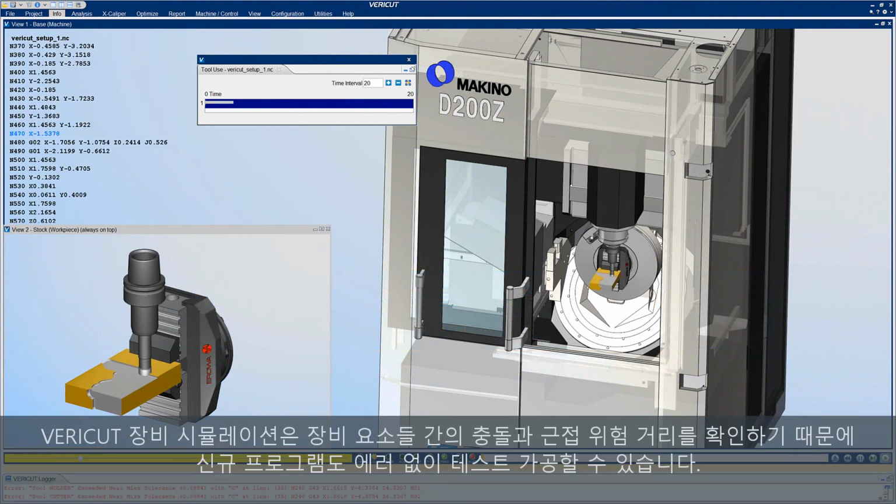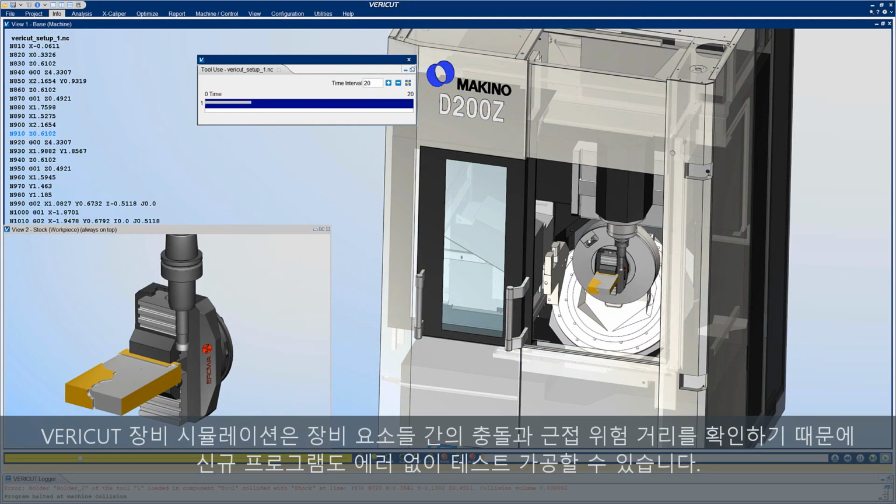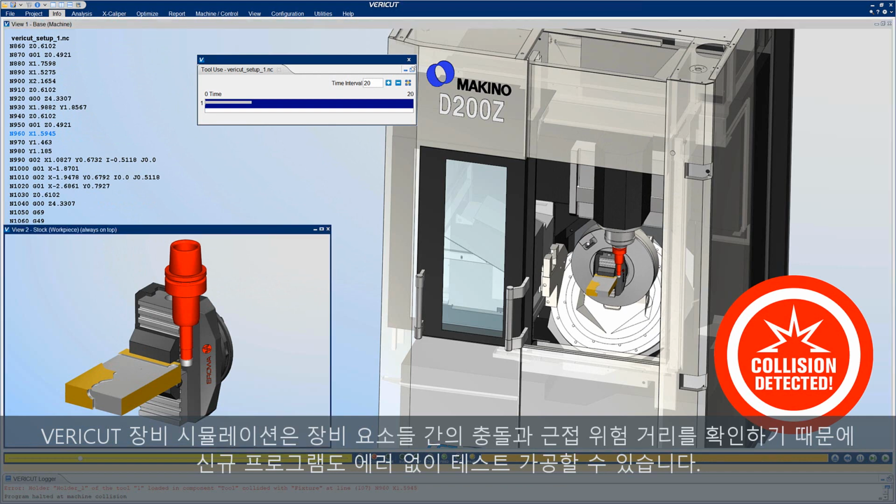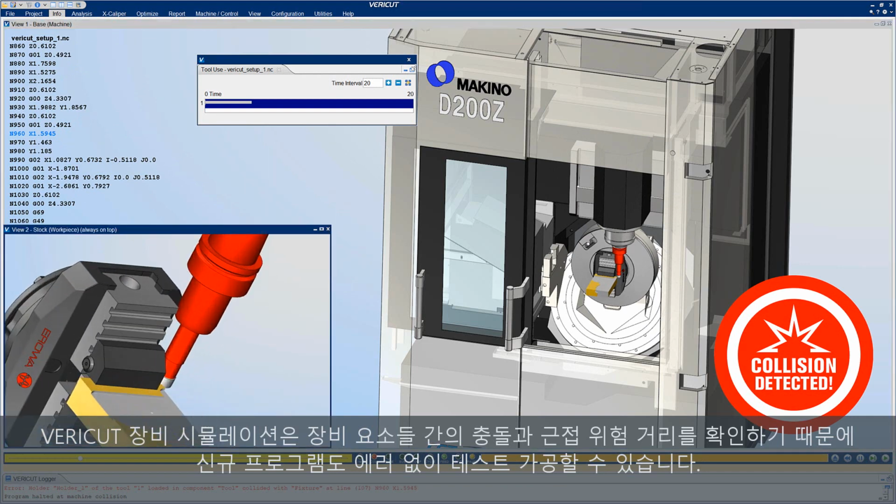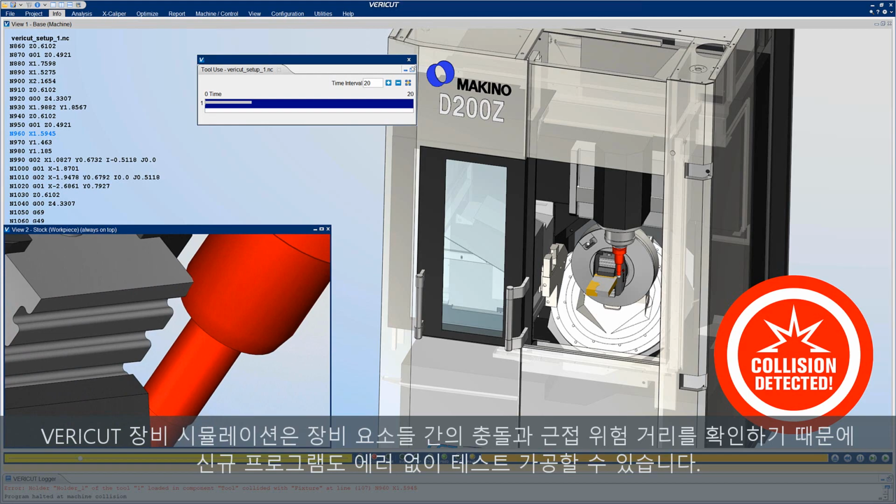Vericut machine simulation detects collisions and near misses between all machine tool components, dramatically reducing the chances for error when proving out new programs on the machine.